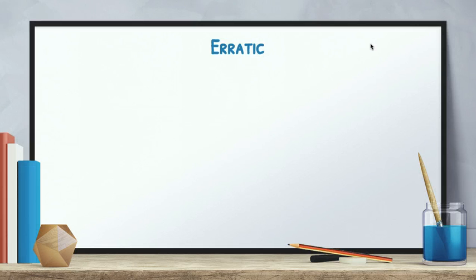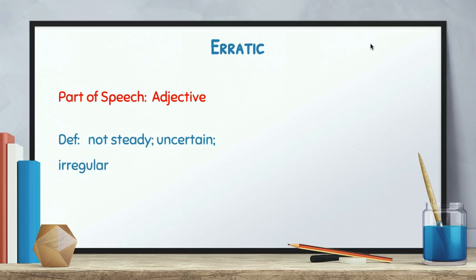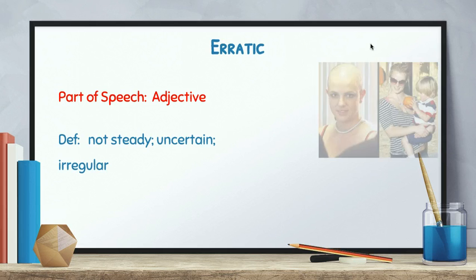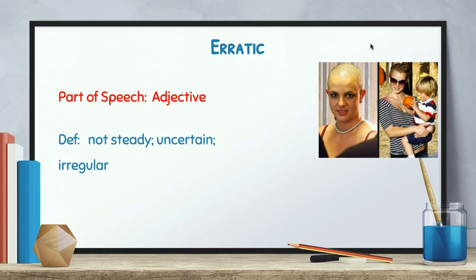And the last word is erratic. This is an adjective. Definition: not steady, uncertain, irregular. So a lot of times you hear the word erratic used with erratic behavior. This would be a good example of Britney Spears in the picture on the right. She looks completely normal. She has her kid. They're at a pumpkin patch, it looks like. And then the picture on the left is her when she shaved her head. That would be erratic behavior.